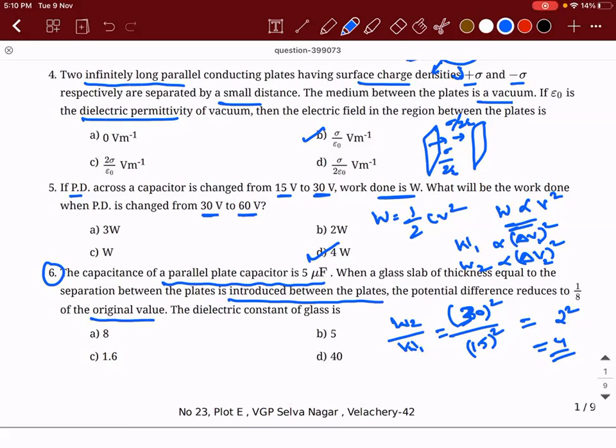So what is the answer? Actually, you need not solve this question. And there is one unwanted data in this question. That is the capacitance. You don't need it at all. So what will happen to a capacitor's potential when a dielectric slab of dielectric constant kappa is introduced between it? Its potential will drop by a factor of kappa. So what is the value of kappa here? Is it not 8?